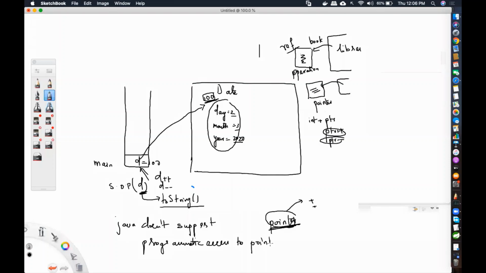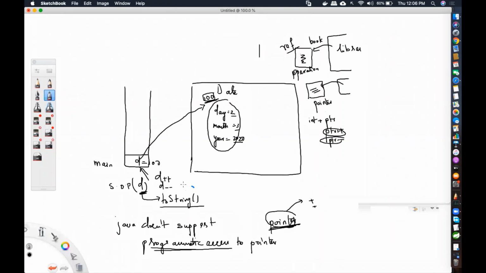What it is creating is only a reference which you can use. You can't even see the value of it. You can use it to access 2, 3, and 2020, whatever is there inside the object. But you cannot see even what is the value inside D, nor can you increment and decrement and perform operations on it. That is what I mean by no programmatic access to pointers.